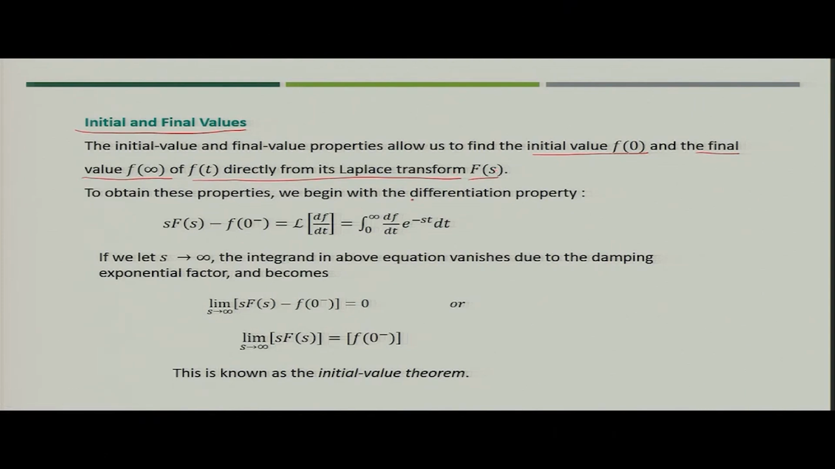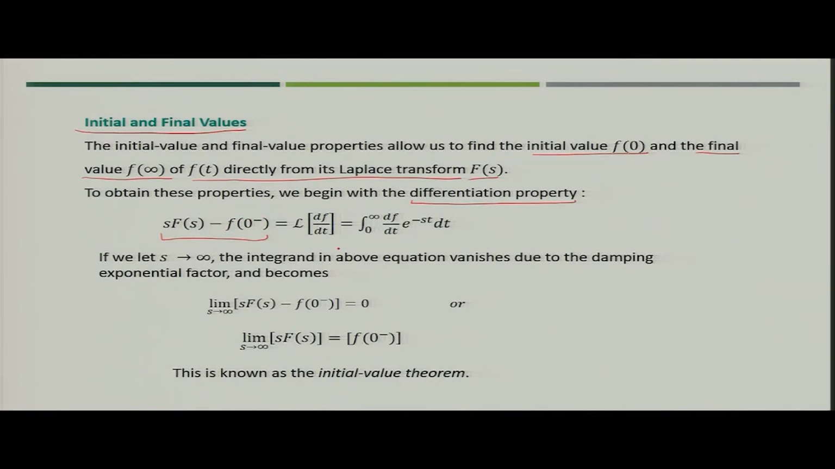Now, let us take the differentiation property of the function, that is the Laplace transform of df by dt. What we write is that the Laplace transform of df by dt is nothing but sF(s) minus the value of the function at 0.